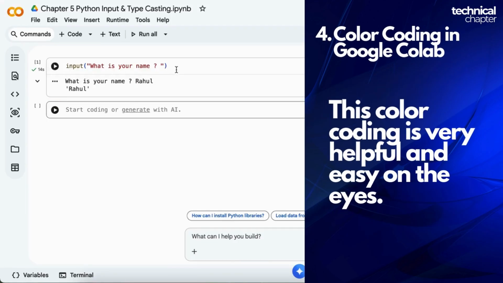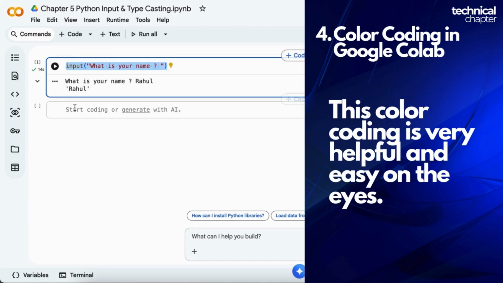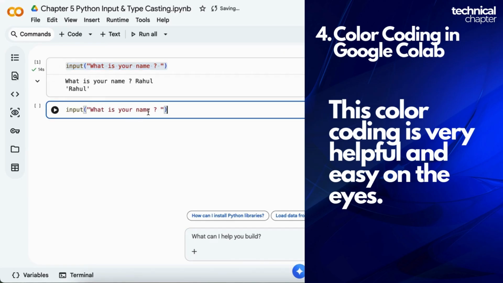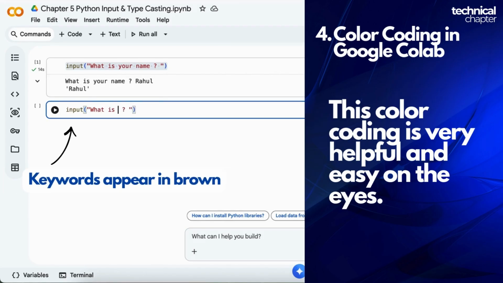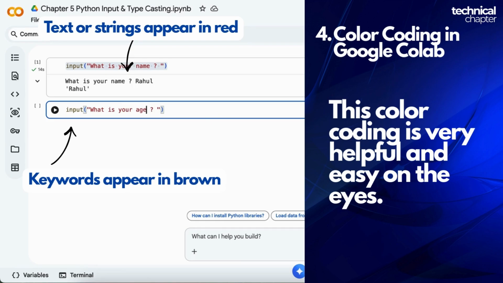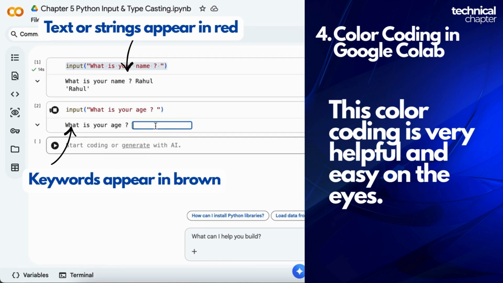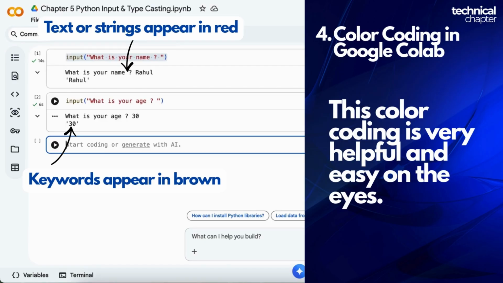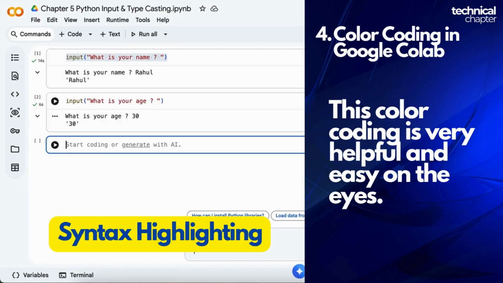Fourth is color coding in Google Colab. You might have noticed one more thing in Google Colab. The code is color coded. For example, these keywords appear in brown. Text or strings appear in red. This kind of color coding is actually very helpful. It's easy on the eyes, and just by looking at the code you can quickly understand where a function is being used, where text or strings are present. This is called syntax highlighting.